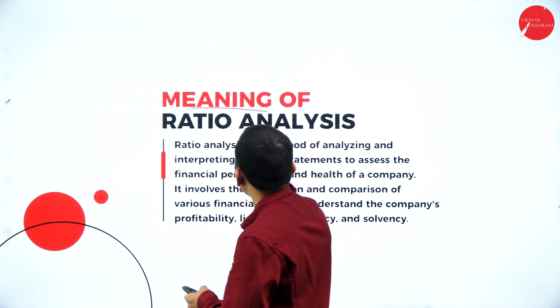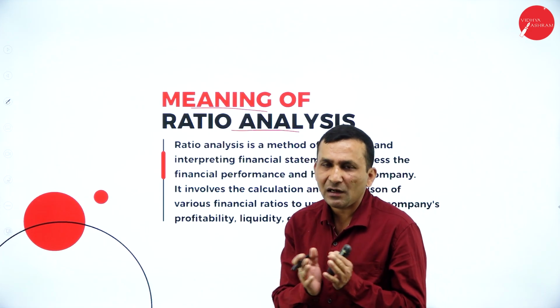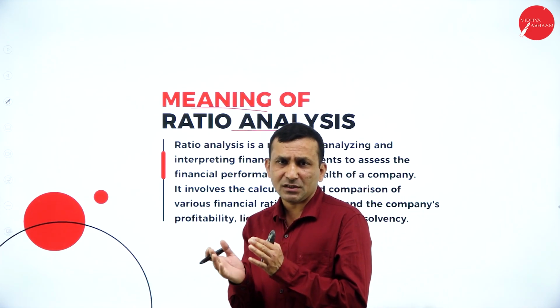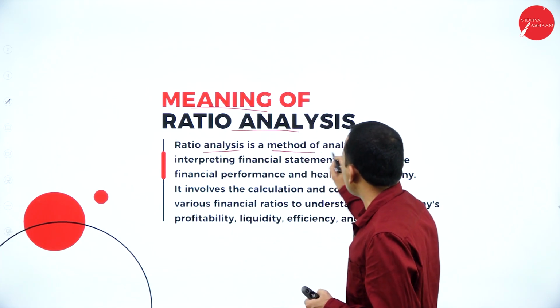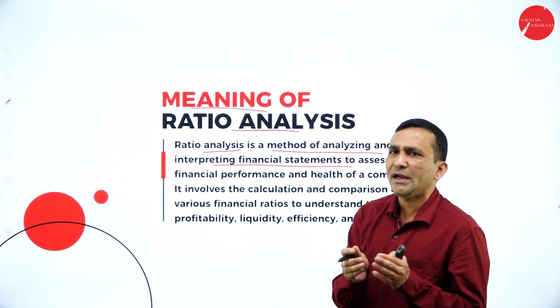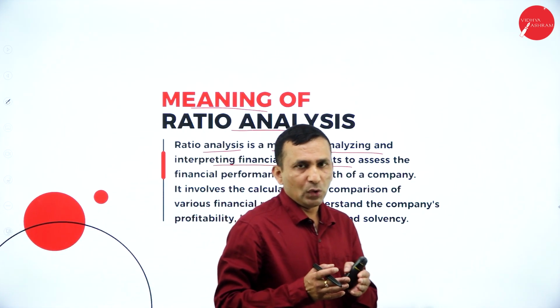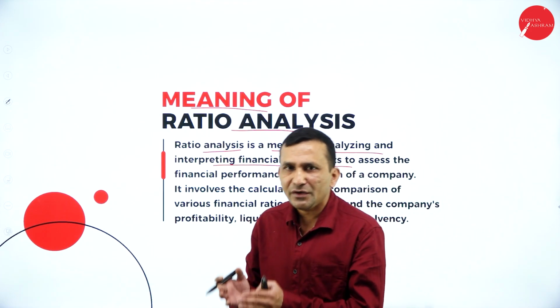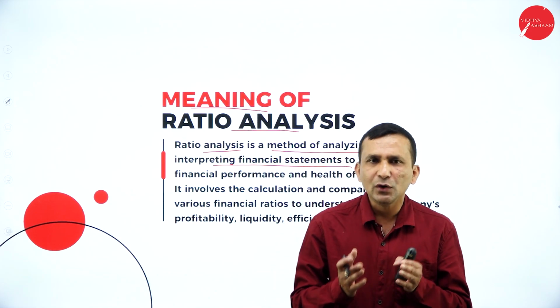Now the meaning of ratio analysis, so we get more clarity about the ratio. Ratio is a comparison of two sets of data, one compared with the other. Ratio analysis is a method of analyzing and interpreting financial statements. You know the accountant's role, even the management accountant's role, is to convey a message or communicate to the management using different tools and techniques.